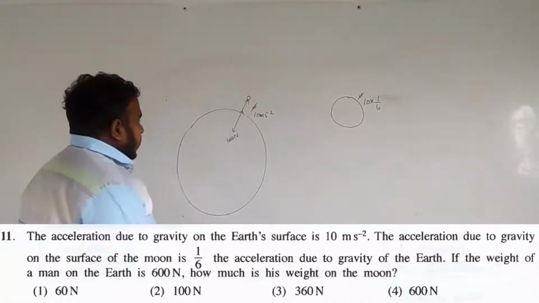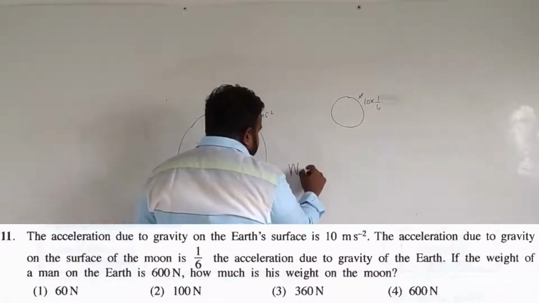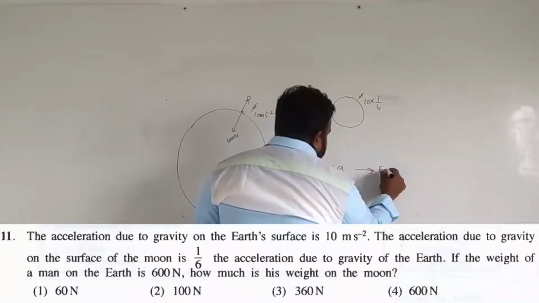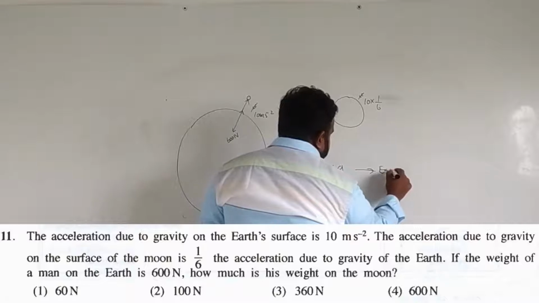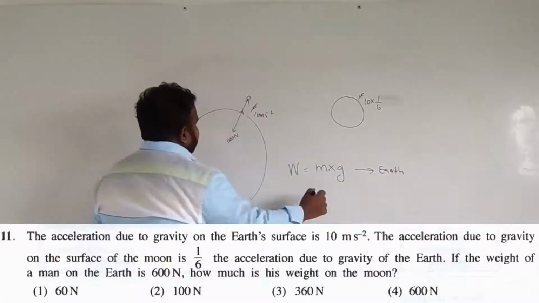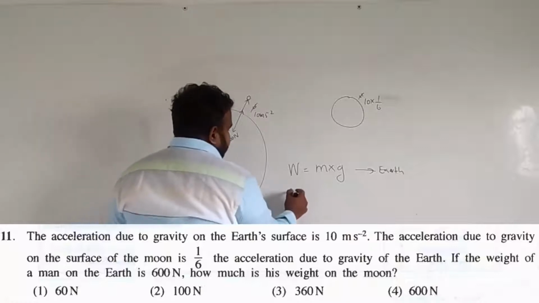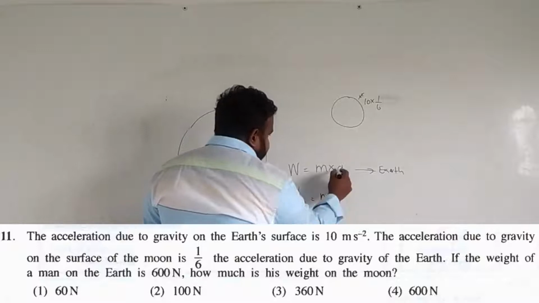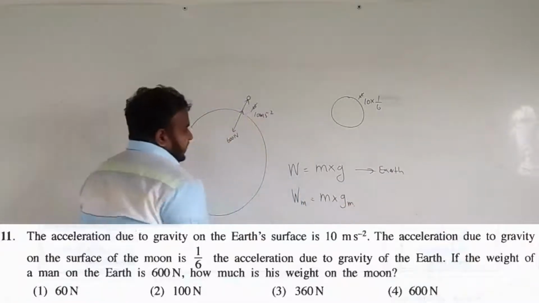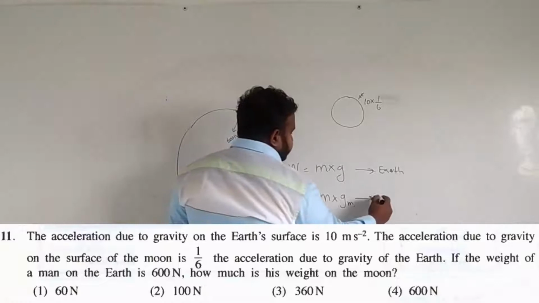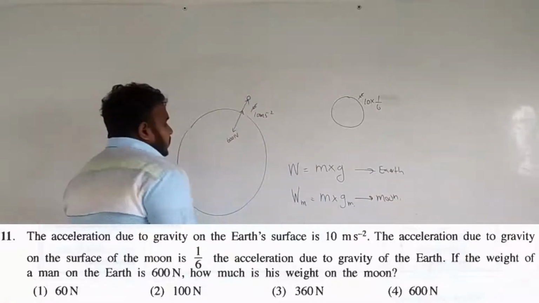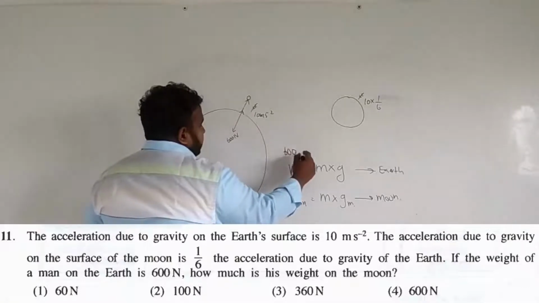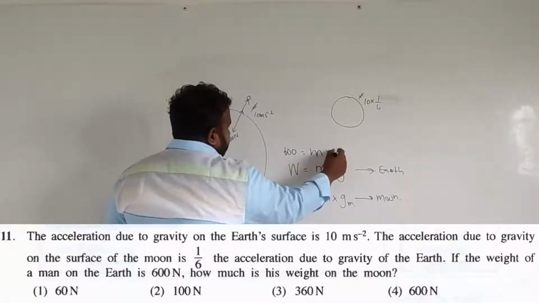That is the question. So we can say W equals m into g. This is on Earth. The same case, if you go for the weight on the Moon, it is m into g Moon. So we know the value of W here: 600 equals m, which is unknown, into g, which is 10.